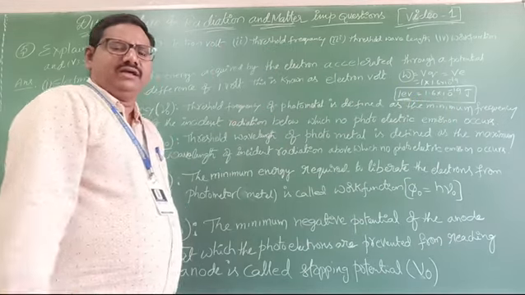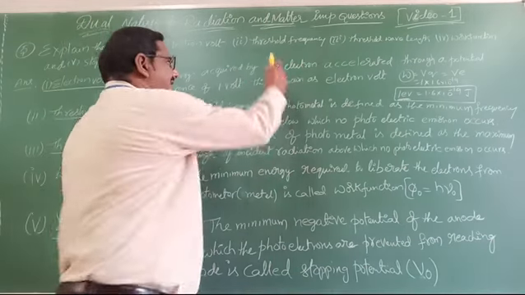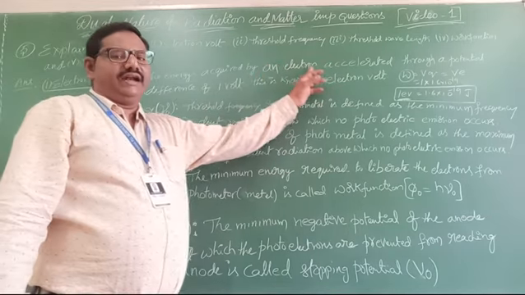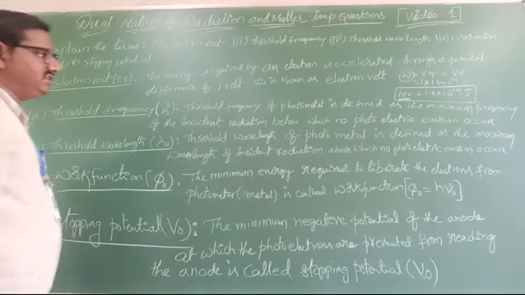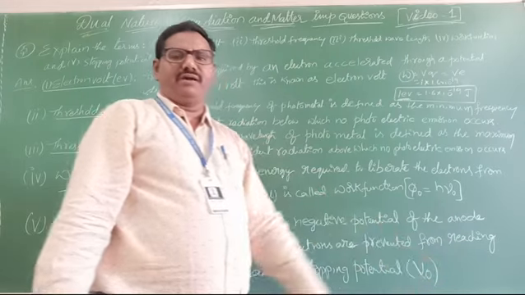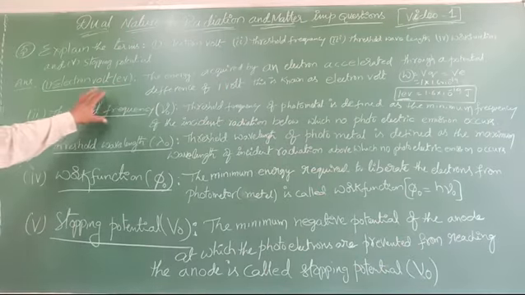The energy acquired by an electron accelerated through a potential difference of 1 volt is known as electron volt. 1 eV equal to 1.6 into 10 power minus 19 joule. Okay, clear? Next one is threshold frequency.